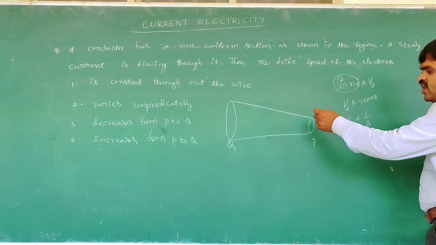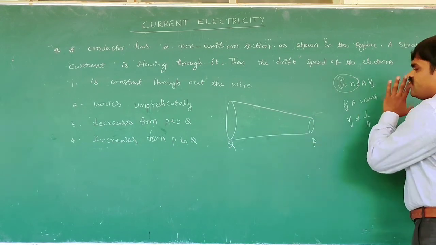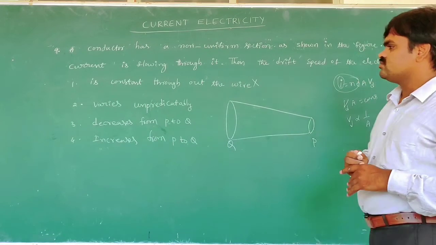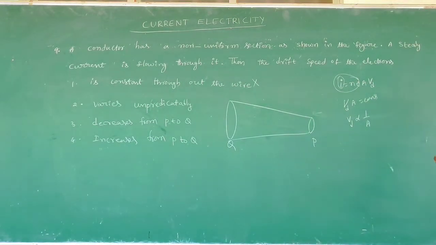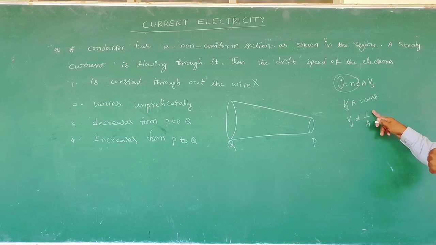Here the given wire has a non-uniform cross section. That's why the drift velocity is not constant, so the first option is wrong. It varies unpredictably, that is also wrong. Why? Because drift velocity is inversely proportional to the area of cross section.